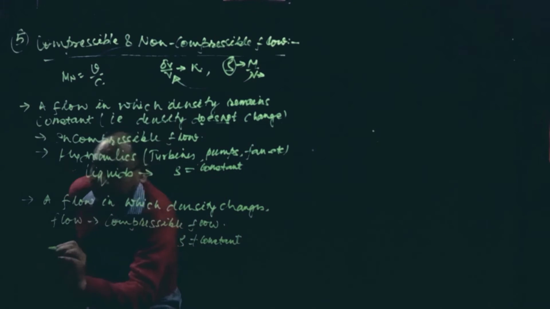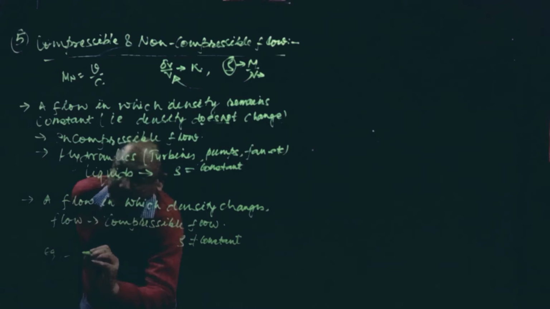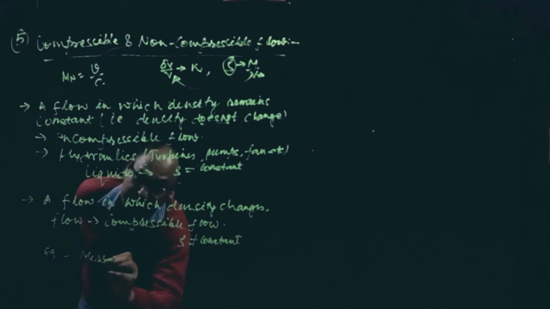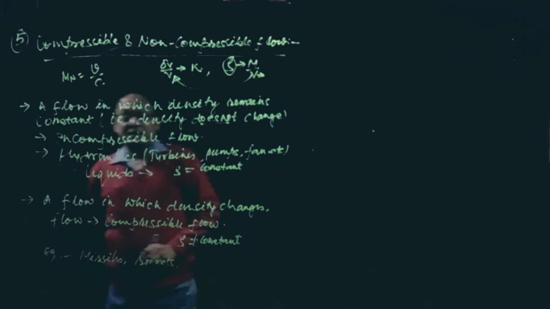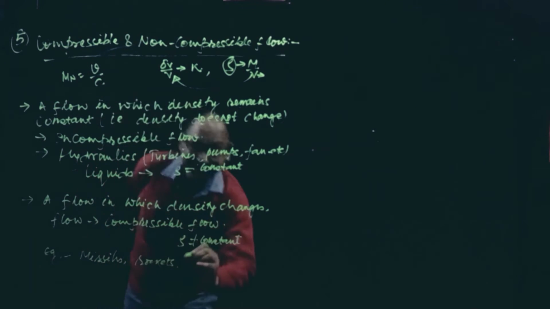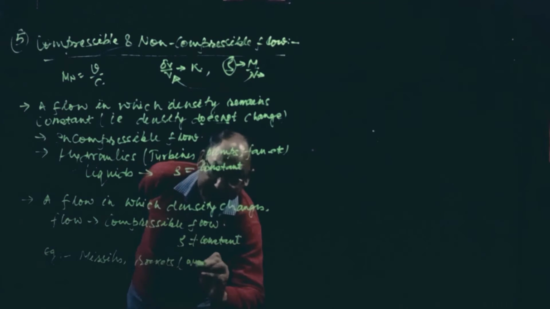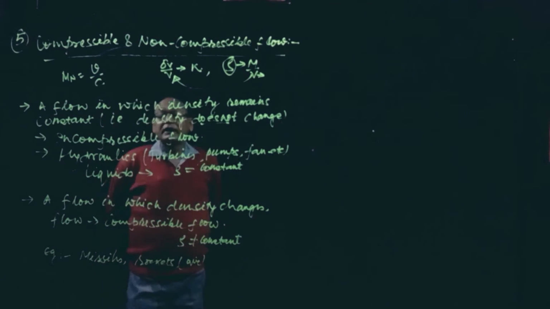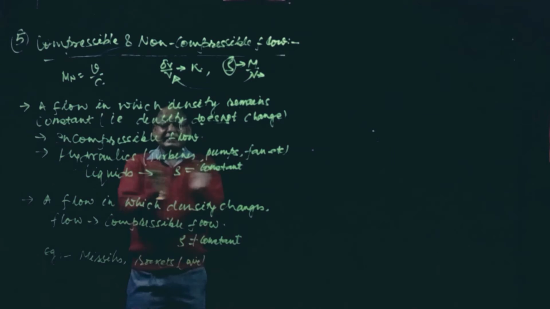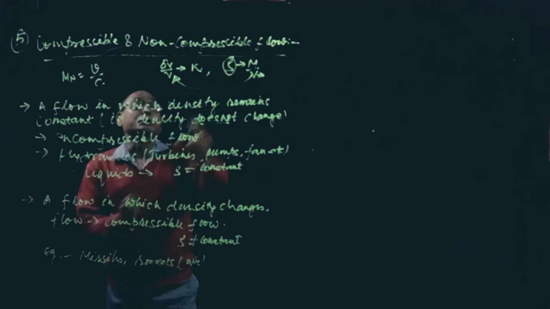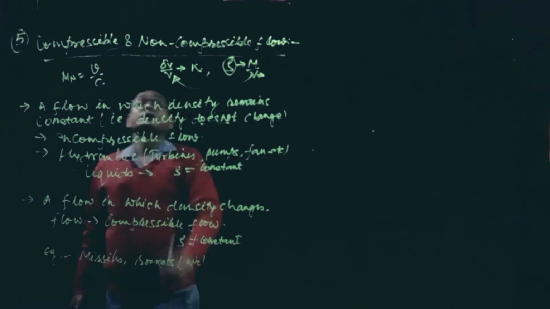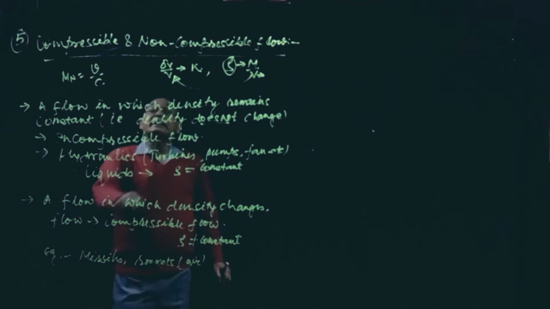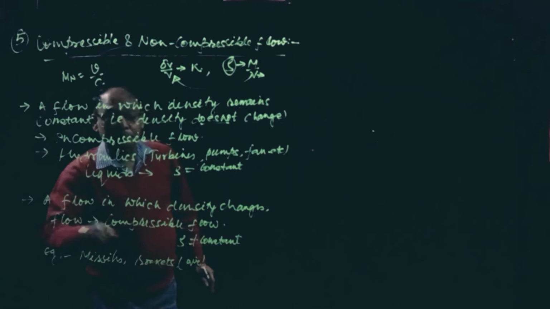And examples we can consider are missiles, rockets, all these aviation parts which we are going to use. Remember, the air we are going to use is compressible. You can change the volume, so density is not constant. And that type of flow is called compressible flow.